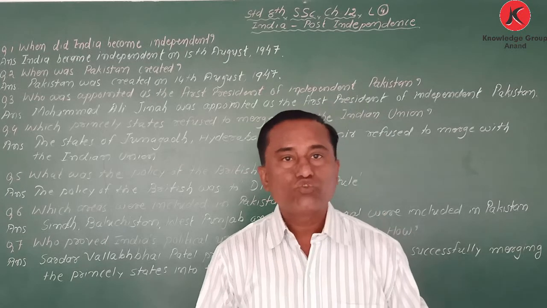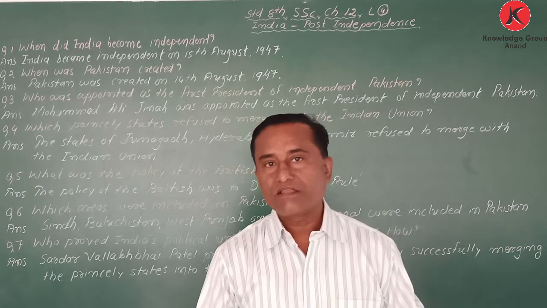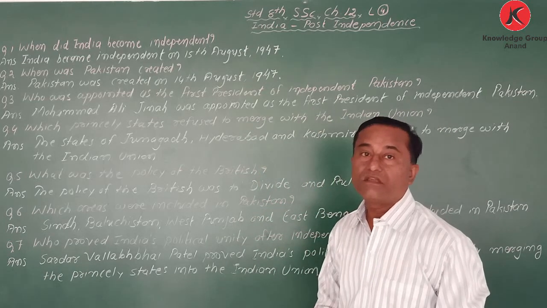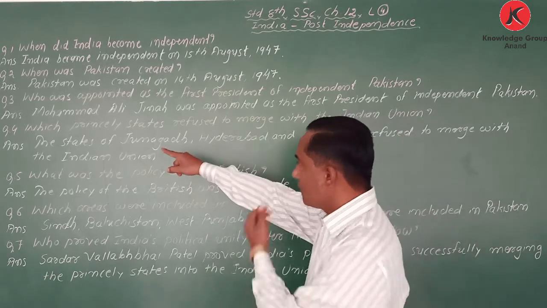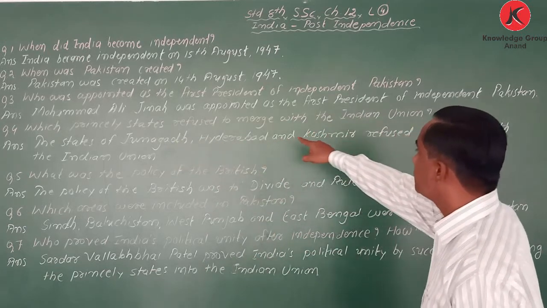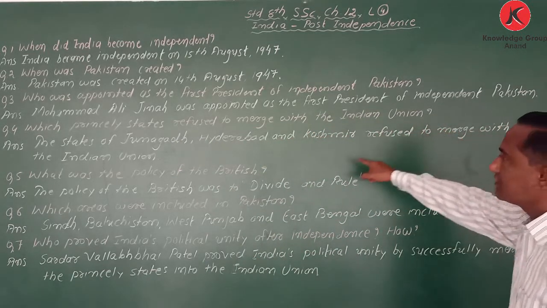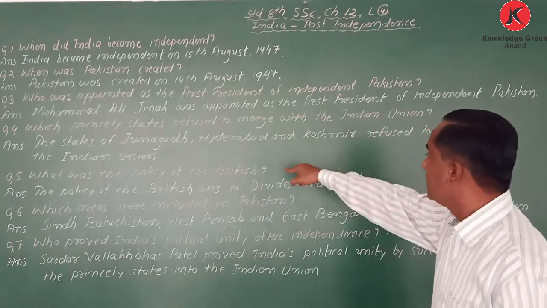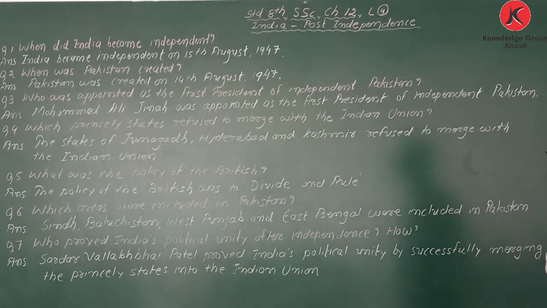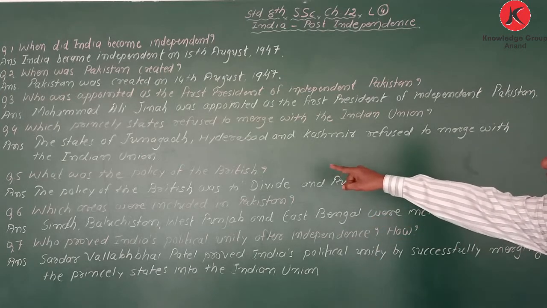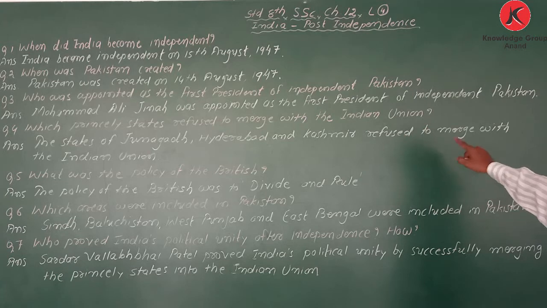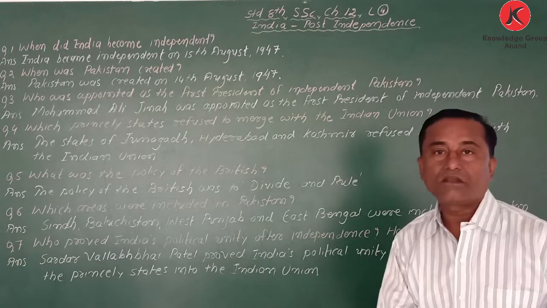They refused to join the Indian Union. Answer: the states of Junagadh, Hyderabad and Kashmir refused to merge with the Indian Union.